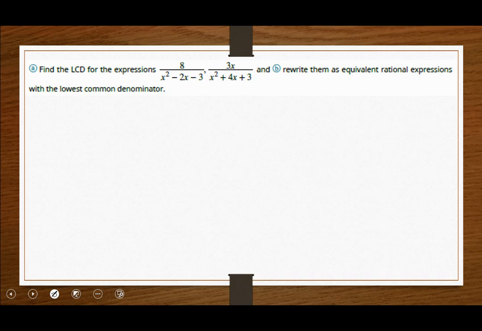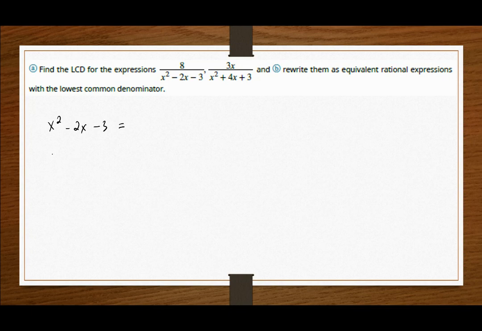Here's an example asking me to identify the equivalent expression for these two terms. I'm given initially what you see at the top, the expression 8 over the trinomial x squared minus 2x minus 3. So my denominator is what I'm really interested in here. What does this factor to give me?